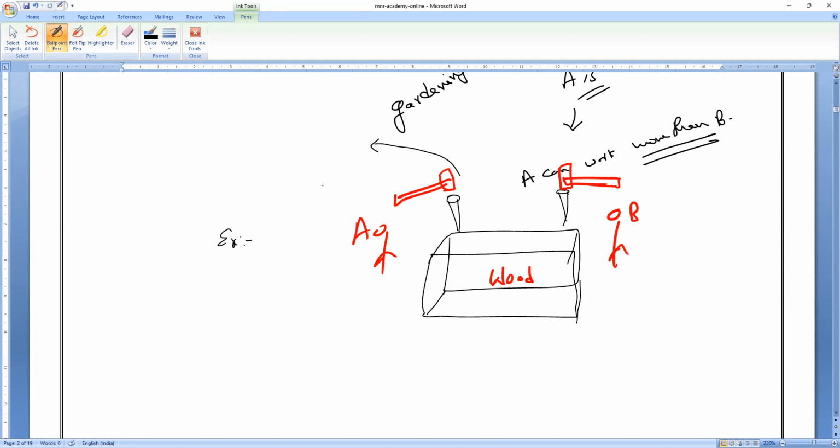Everybody will raise the hammer in the air and allow it to fall on the head of the nail. So he will raise the hammer back and he will come back and hit the head of the nail. So the hammer will do the work here in driving the nail into the wood. The hammer will push this nail, or it will do work in driving the nail into the wood.